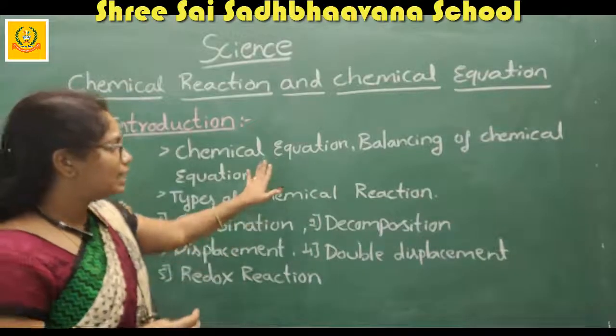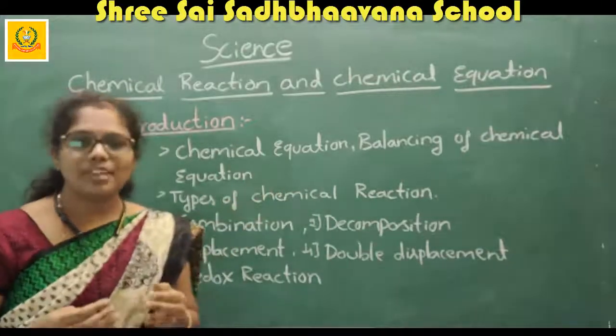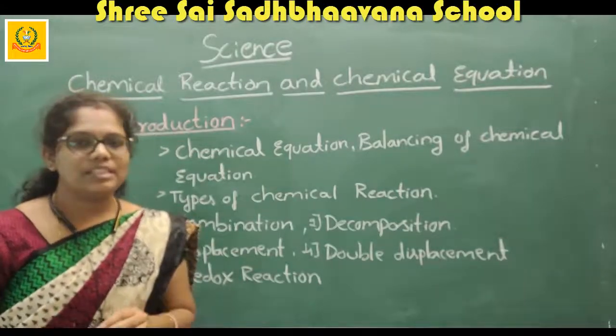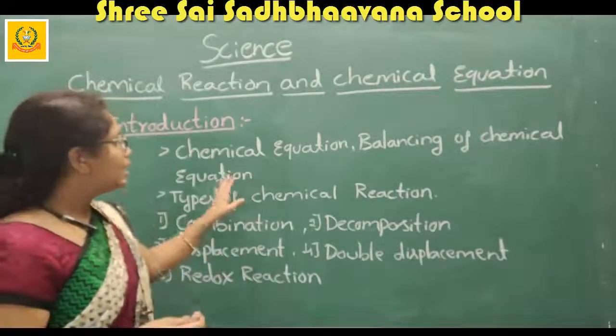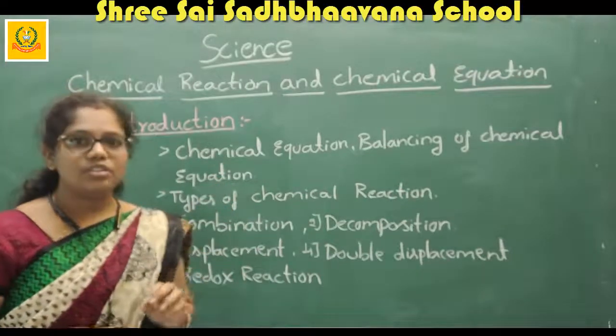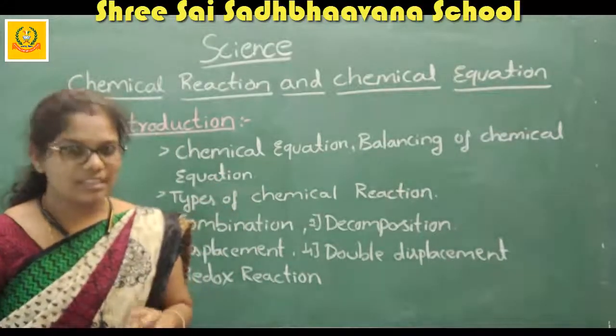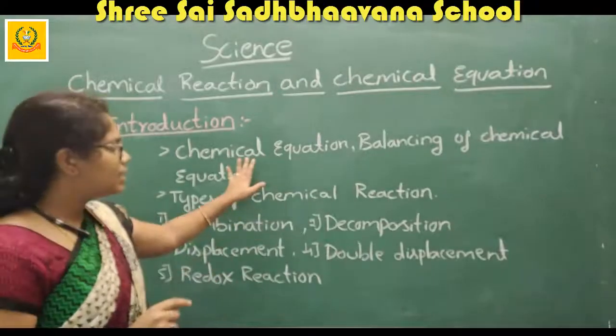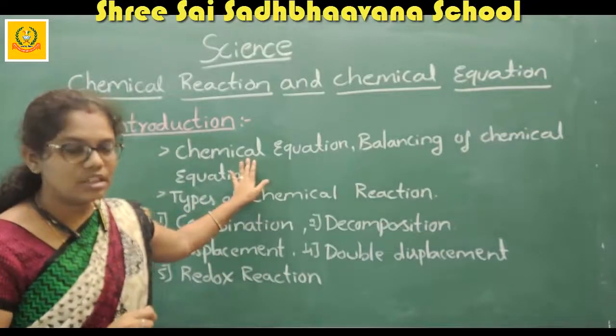In chemical equations, there are two types of representation. What are the two types of representing the chemical equation? One is the word equation and the second one is the symbolic equation.